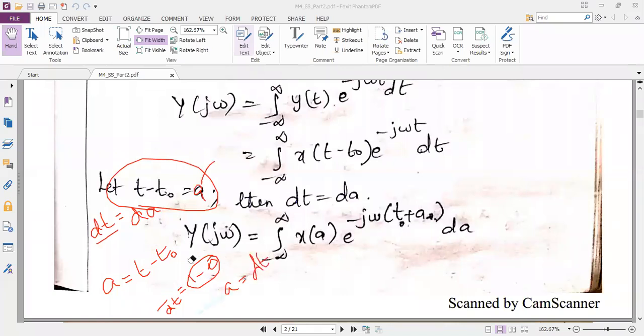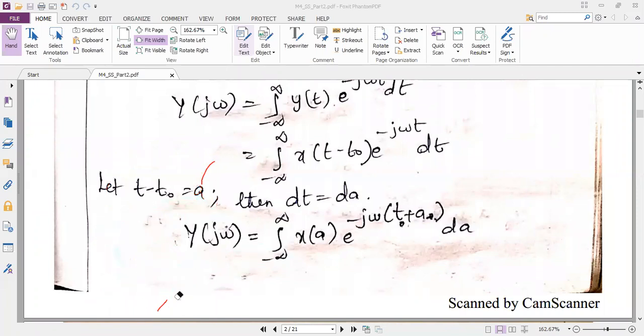Similarly, wherever t minus t naught is there, I should replace it with a variable. I should not have any t minus t naught. So this bracket is a now. And in place of t, t should not be there now. T naught is a constant that can be there. So if I rearrange this, I can write t as a plus t naught. And I know dt is equal to dA.